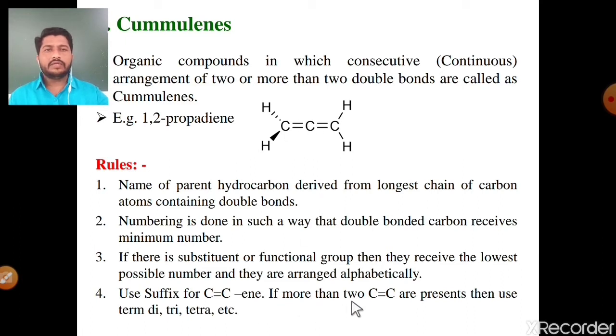If there is more than 1 double bond, then use the terms di, tri or tetra. If there are 2 double bonds, use di. In this molecule there are 2 double bonds, so the term is di. If there are 3 double bonds, use tri. If there are 4 double bonds, use tetra. These are the simple rules for IUPAC nomenclature of cumulene molecules.